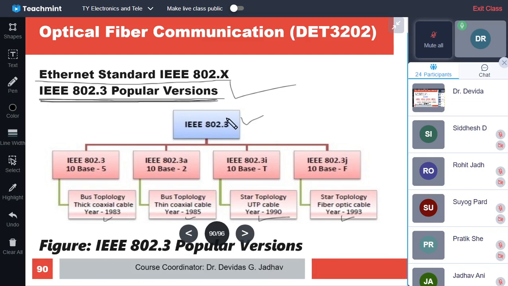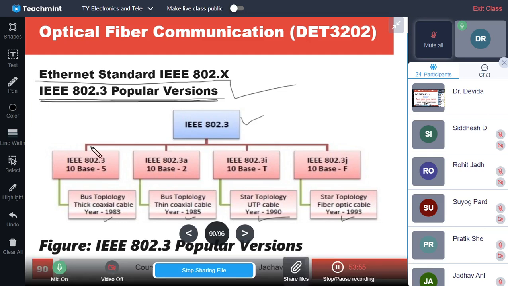Out of those, the popularly used ones even now are these 3-4. One uses coaxial cable medium, which is a thick form, then a thin form, then UTP cable, then optical fiber cable. These are the popular versions of IEEE 802.3, with these subtypes.